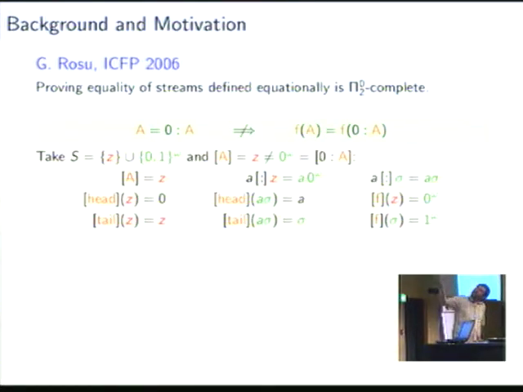This is actually one of the stream models which show that this implication does not hold. But let's not go into detail here. The idea is just that you have two elements in the domain that represent the stream of zeros. Here it's Z and 0 to the omega. Both have the same behavior with respect to head and tail. But they are different, and then f can map them to completely different streams.